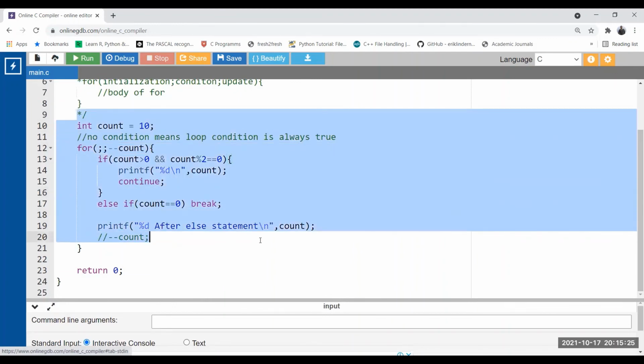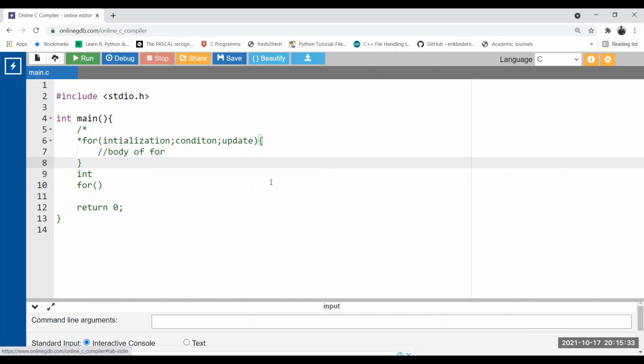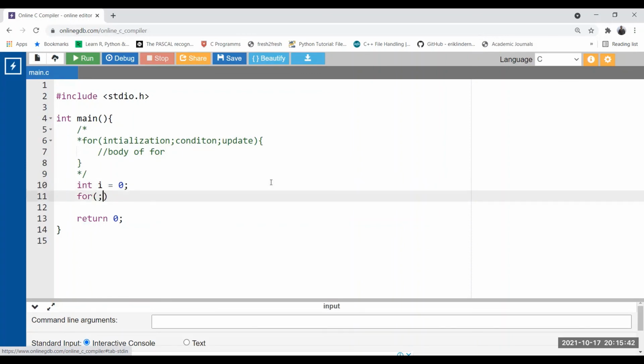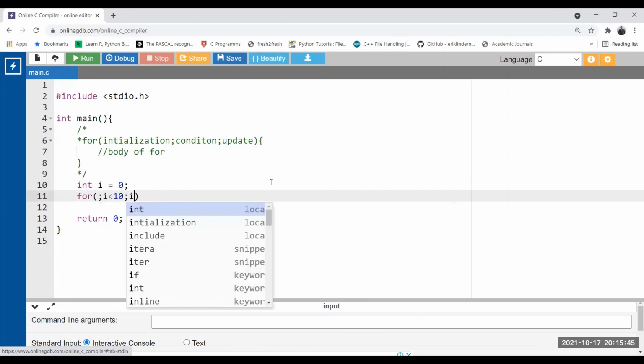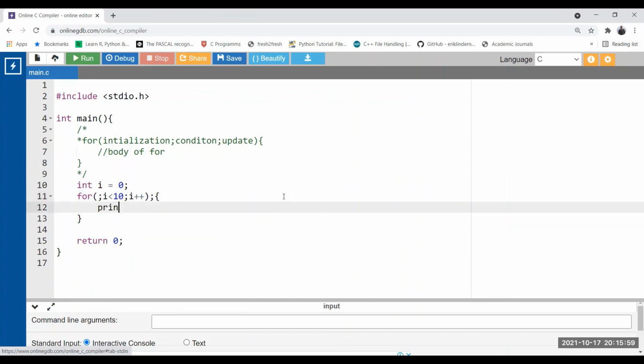Let's remove them. Let's write a simple for loop here. For, let's declare this variable here, integer I equal to 0, and here I less than 10 and I plus plus. And see, sometimes when writing code for the first time, we place a semicolon after the for loop as well. And inside that I am writing printf %d, and let's print the value of I. Let's see what it is printing.